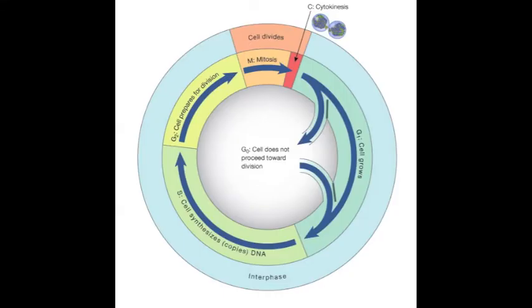In the cell cycle, interphase is the longest process, which includes G1, S, and G2 phases. Cells that are non-dividing can remain in interphase stage indefinitely by entering the G0 stage. Mitosis and cytokinesis are relatively short processes of cell division.